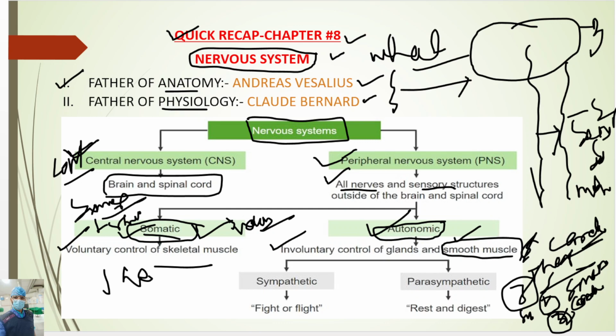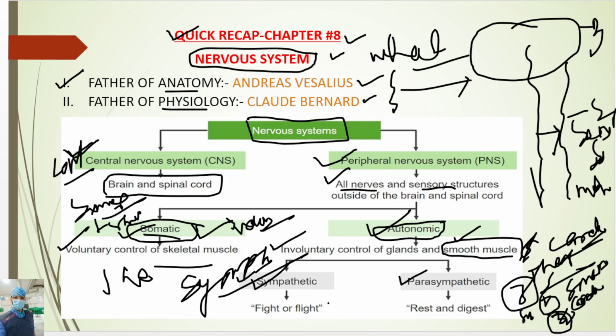The autonomic nervous system is again divided into two types. One is the sympathetic nervous system and the other is the parasympathetic nervous system. Sympathetic means sympathy. When you are in stress, this system is activated.